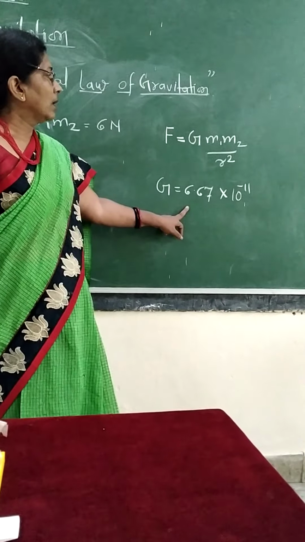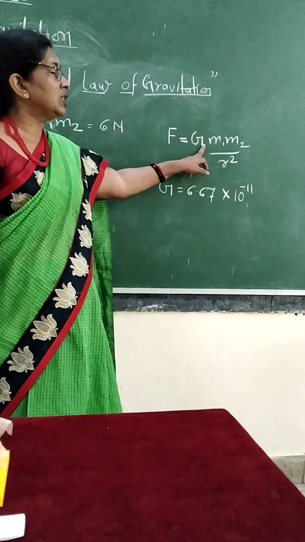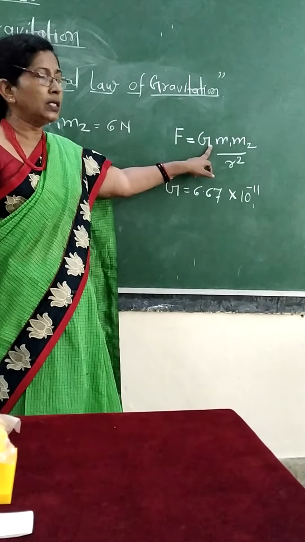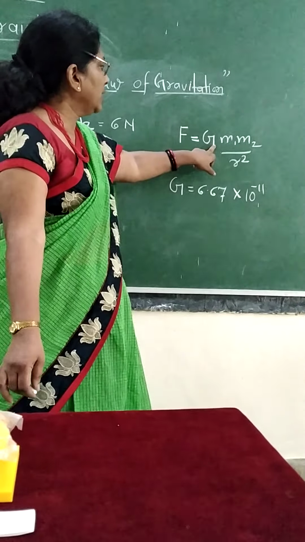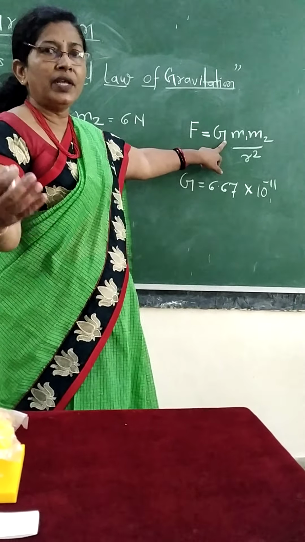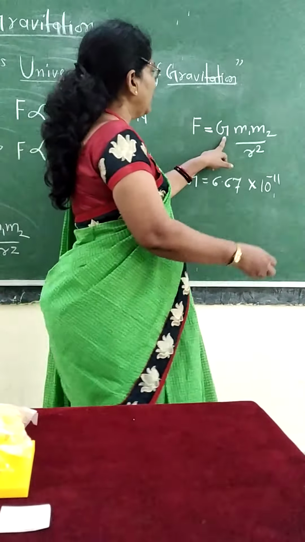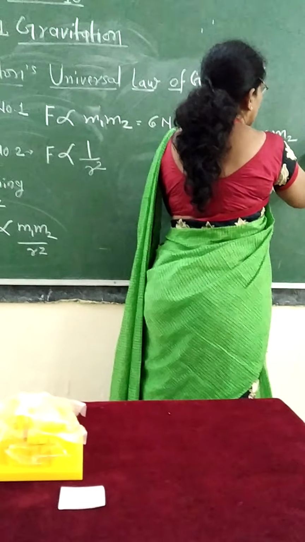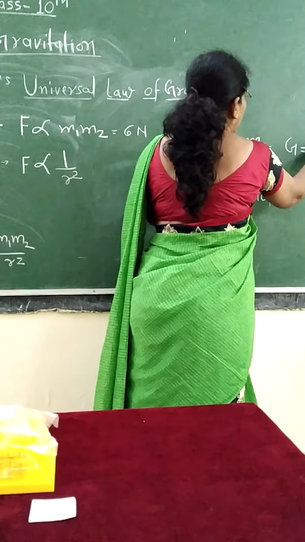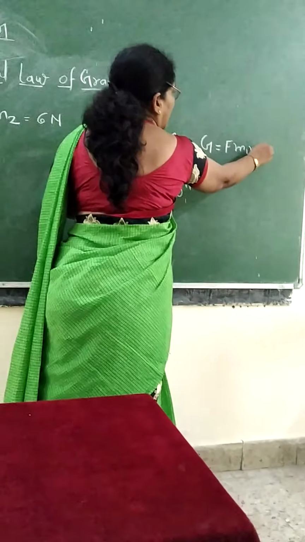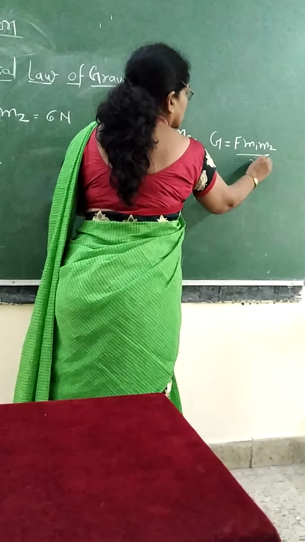If we have to know what are the units of this universal constant, we again rearrange the formula. When we rearrange this formula, we will get G is equal to F r square upon m1 m2.